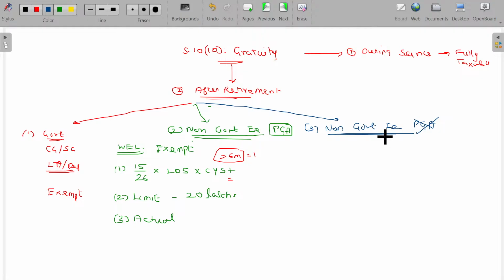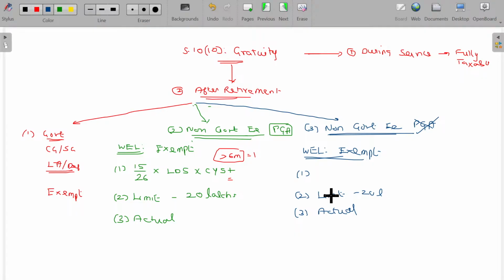If the provisions of the Payment of Gratuity Act are followed, then the exemption part is different, and if not followed, it may be different. In case it is from a government employee, it's totally exempted. Totally exempted. Is that clear? In this case, whichever is the least is exempt. Don't worry about memorizing this. 1, 2, 3. The second is also the same, the ceiling or limit being 20 lakhs. The third one, the actual, is also the same. There is no change.